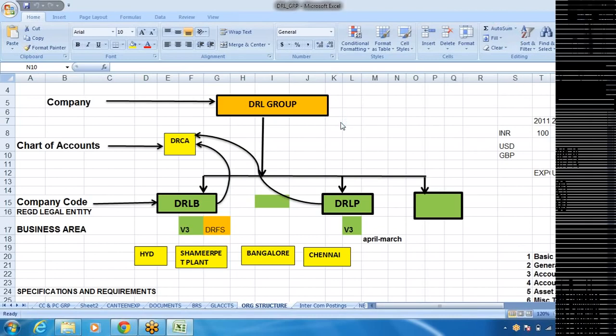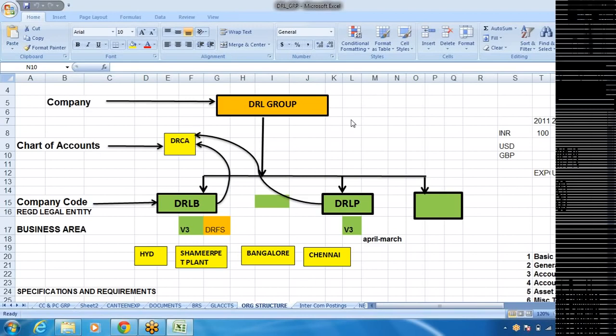See here, in case of SAP, when we are going for an SAP implementation project, first of all, we need to understand their complete requirement. Okay. That is the company.